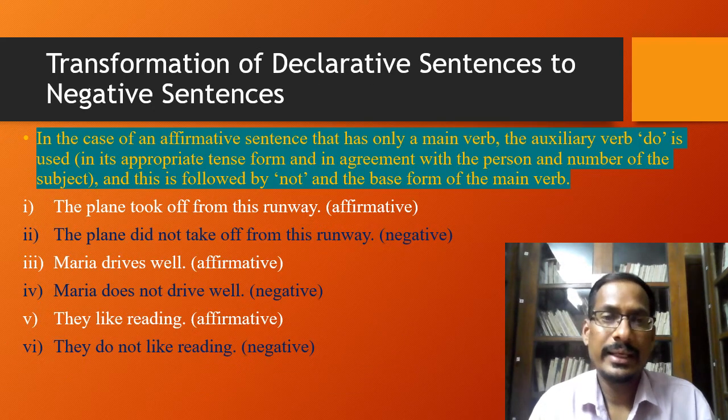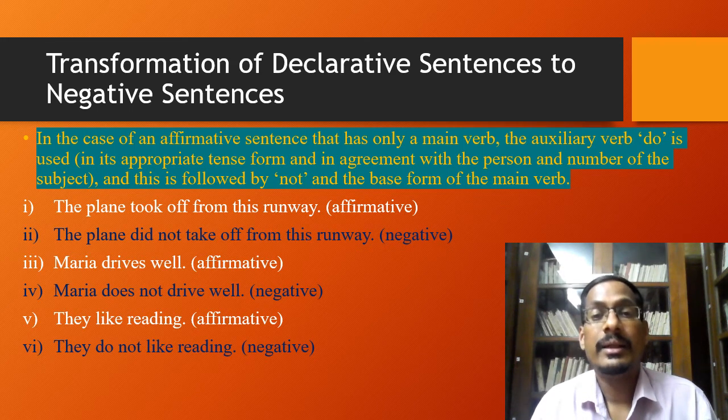In the earlier slide, we have seen how declarative sentences, or positive sentences, can be transformed into negative sentences. And the rule is that we use the word not in between the auxiliary verb and the main verb. But in the case of an affirmative sentence that has only a main verb, it becomes very difficult.